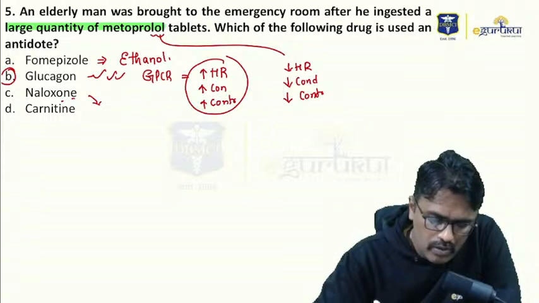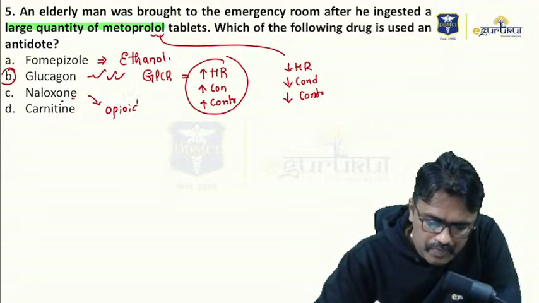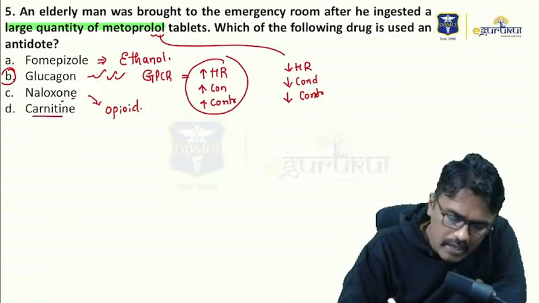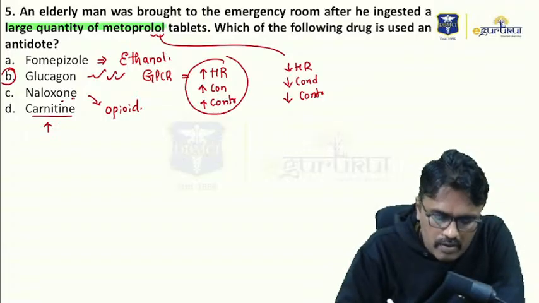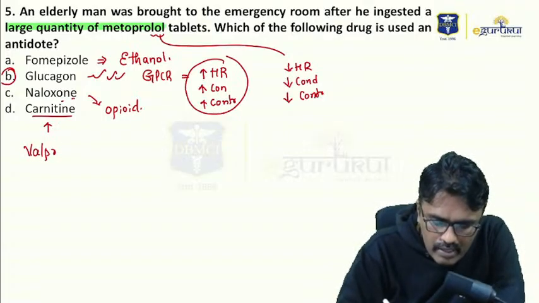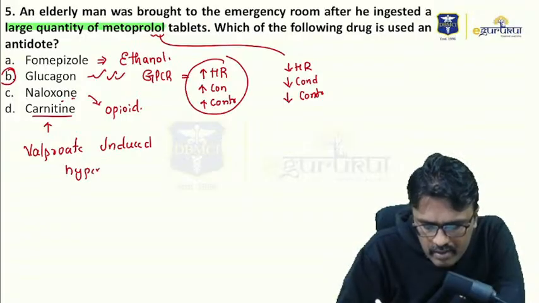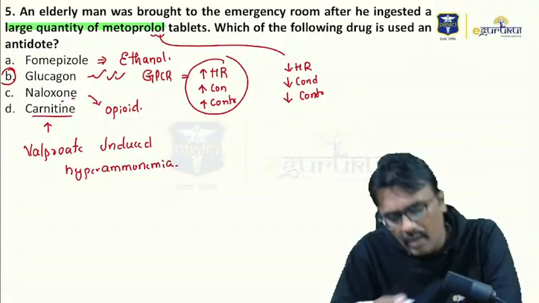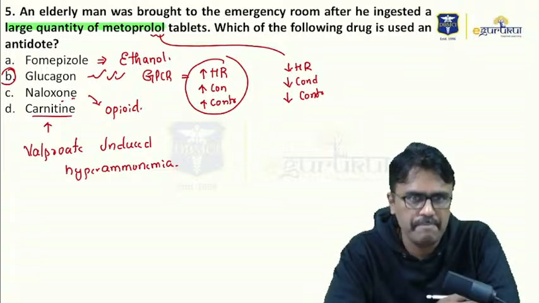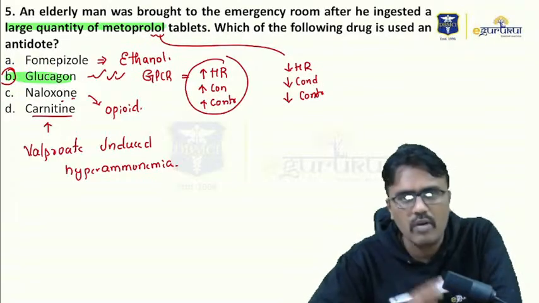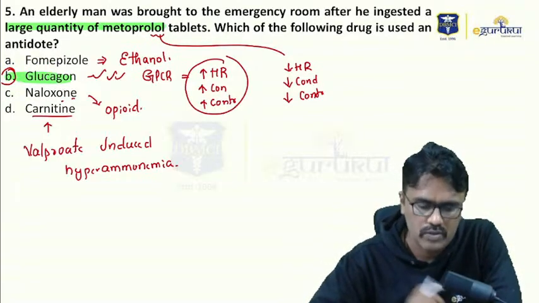Naloxone is an antidote for opioid poisoning. That is, a morphine poisoning, the drug is naloxone. Carnitine is a drug of choice for valproate. You know, valproate is an anti-epileptic. Valproate induced hyperammonemia. So if the ammonia is too high, then we use carnitine. That is because of valproate. So the answer here is, guys, B, glucagon as the antidote for metoprolol overdose.